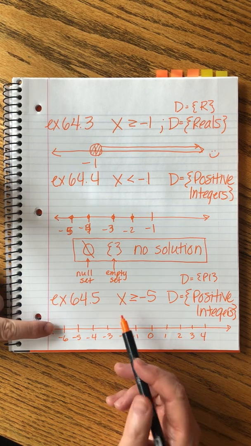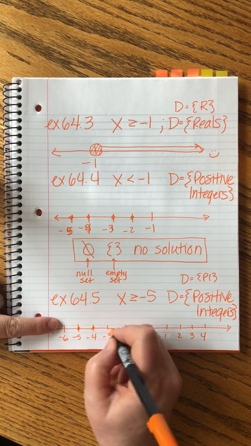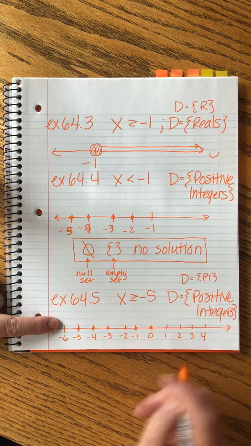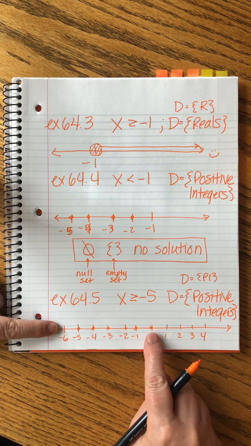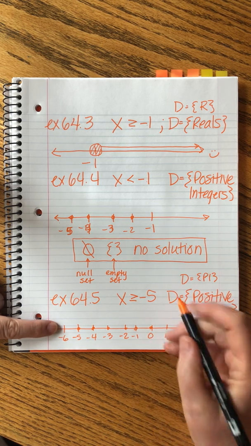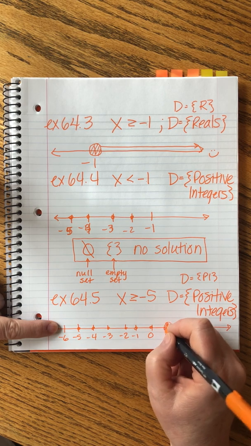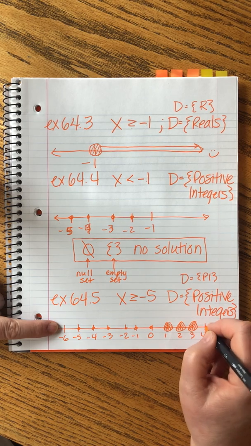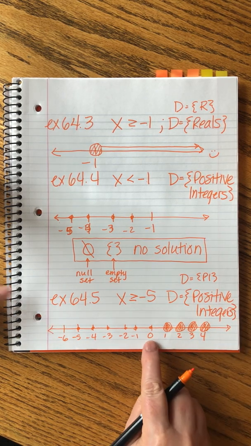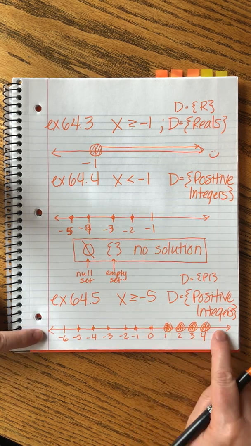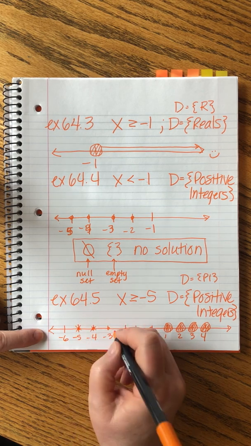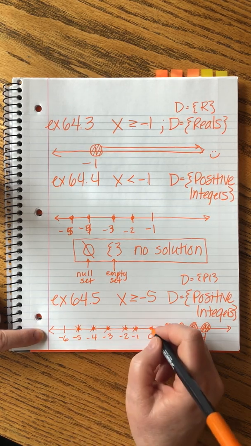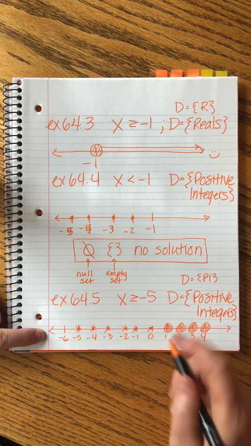We know that we could start here and we could start dotting these, right? The problem is all of these are not positive integers, so they don't work. Here, though, we would continue making dots. I'm going to make them bigger. These are all perfectly fine because these are positive integers. Remember that 0 is neither positive nor negative. It's just 0. So this is the solution. These don't work. Looks like I'm making stars now, doesn't it? I'm crossing them out. These do work. So this would be our solution.